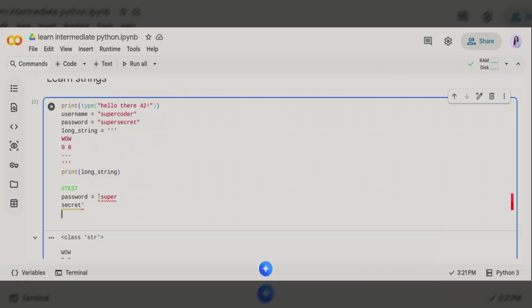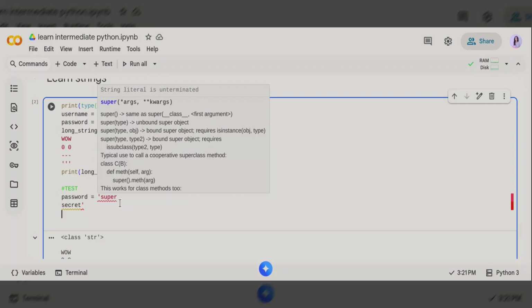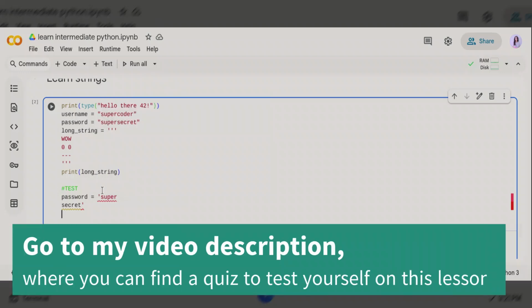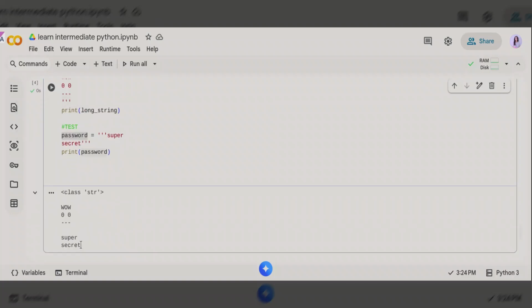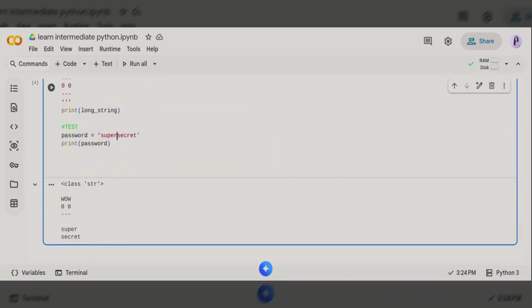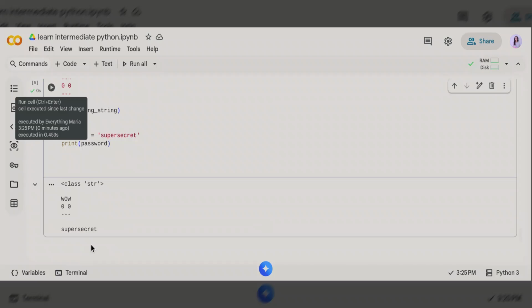Okay, so we have an issue in here. The issue is this is two lines, more than a line, so you need to use three quotation marks. After typing print password, now let's run the code. As you can see, it worked. Super secret is in two different lines. Or you can just make super secret the word on the same line of code. When you print, it can also work. But if you want super secret to be in two separate lines, then you have to use three quotation marks.